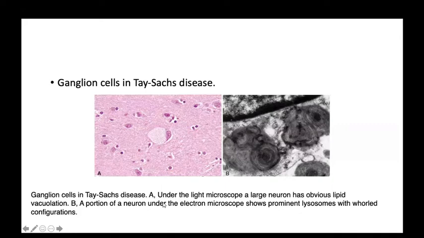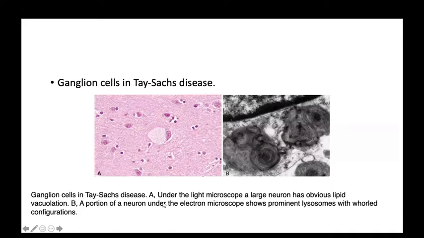Now the second most common lysosomal storage disease is an autosomal recessive disorder resulting from a mutation in the gene encoding glucocerebrosidase. This is the most common lysosomal storage disease, and the affected gene encodes the enzyme glucocerebrosidase. Keep in mind, the enzyme involved is deficient, and it is the glucocerebrosidase enzyme. And what are the morphological changes in this disease?